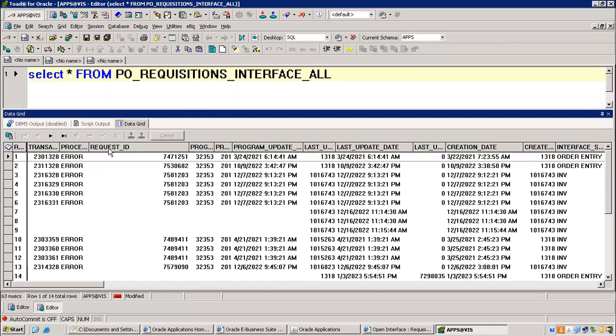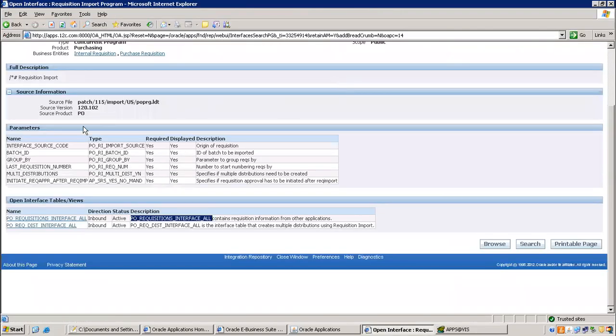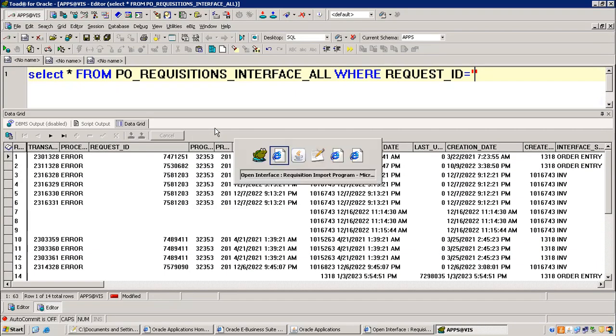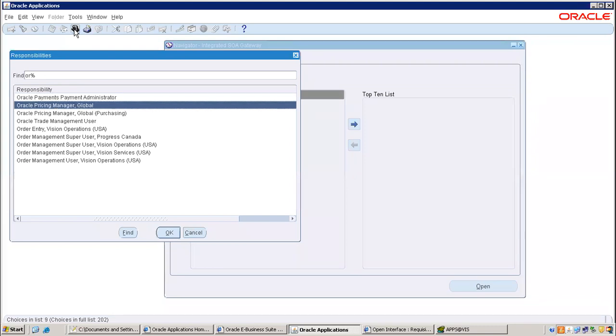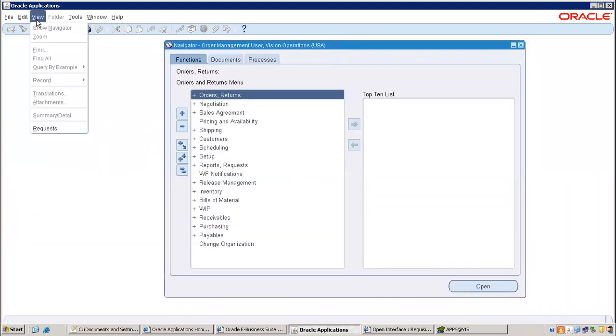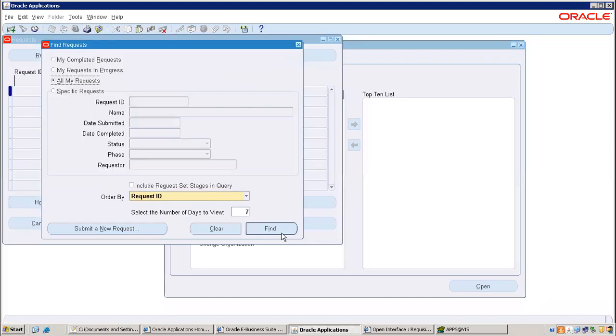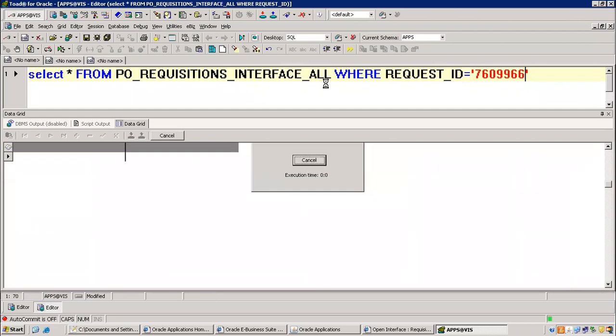So you can go by request ID also. Okay, as of now, requisition import we have not done. Let's see. I'm just checking, guys. I'm not sure.